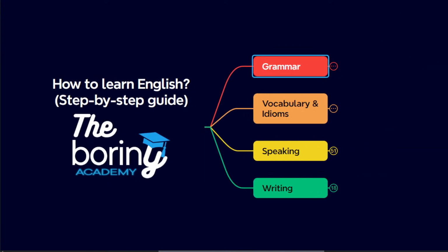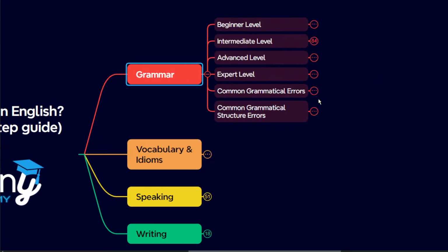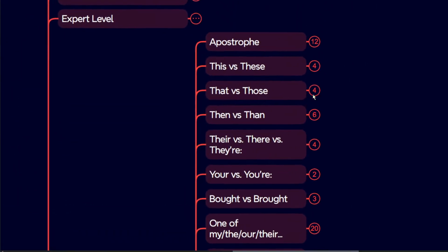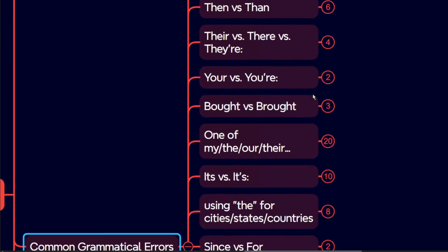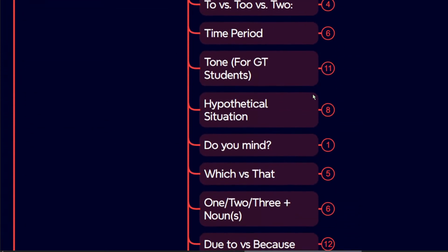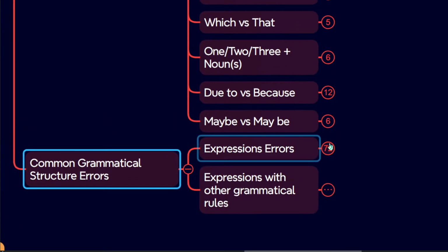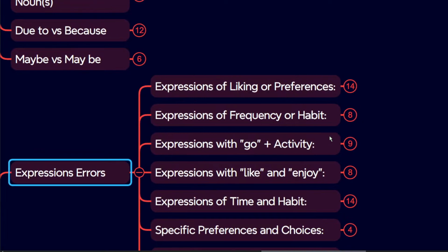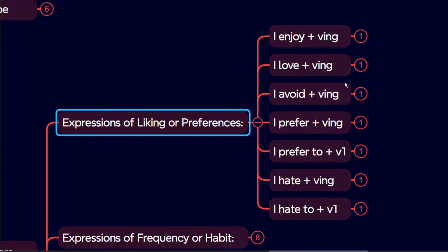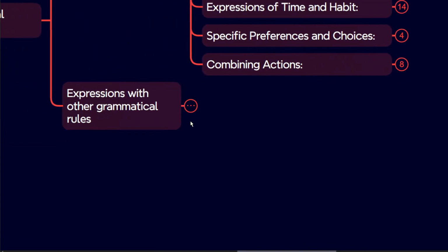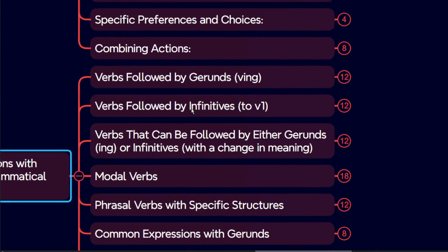So what I'll do is I'll make a quiz, but I'll use these ones as the questions. These are the common grammatical errors that students make. And then I'll create one more with common structure errors. So these simple rules will make it a habit for students to understand these errors, and they will not make them again.